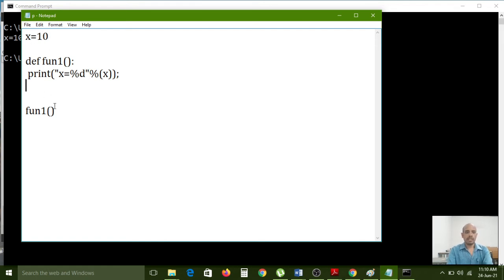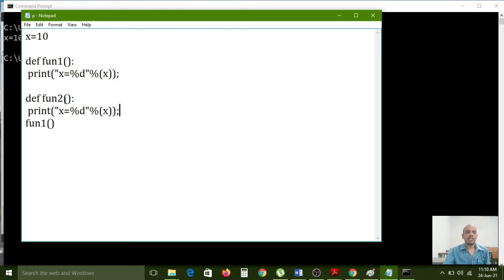And again I want to create one more function. So I am creating function2. Now I am printing x = %d, and I am accessing the x variable from function2.